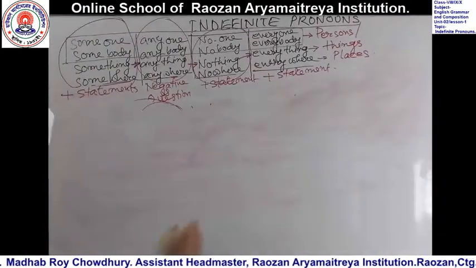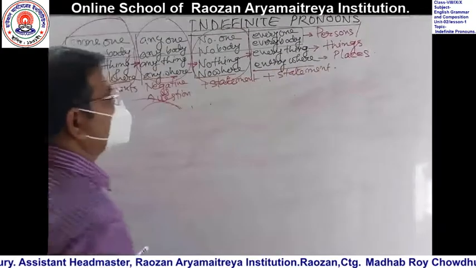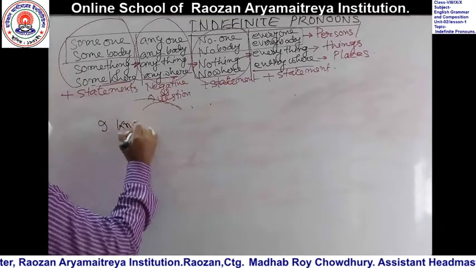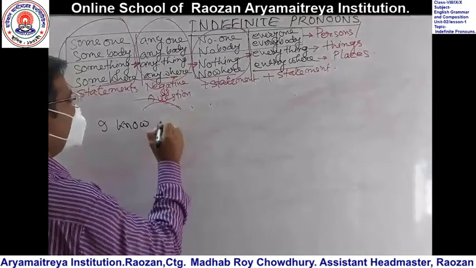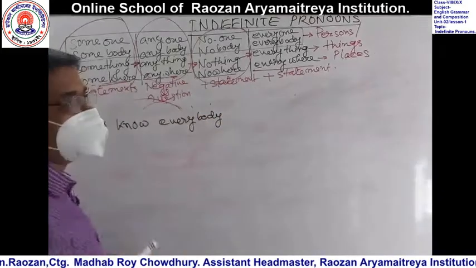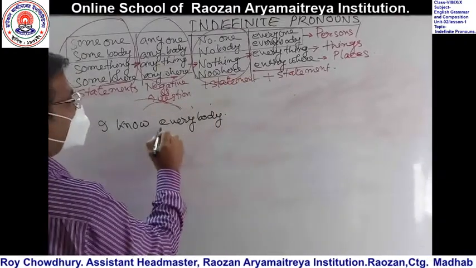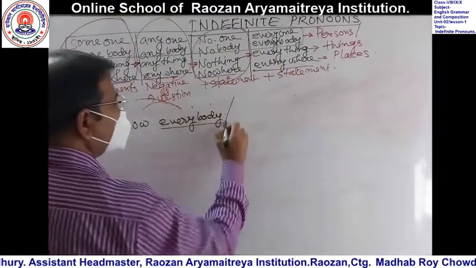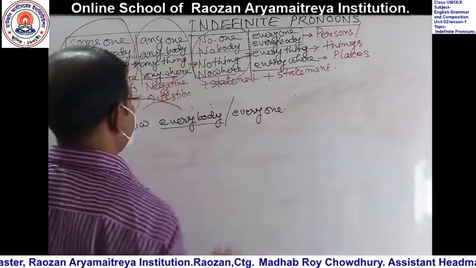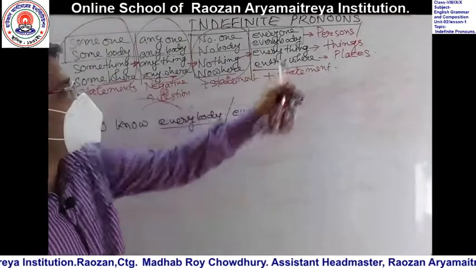Okay, come to this group of pronouns. Everyone, everybody, everything, everywhere. So write a sentence about this one. I know everybody in the market, in the play, in the party. Suppose everybody is the same as everyone. Everybody or everyone, same. Now make a sentence with the word everything.